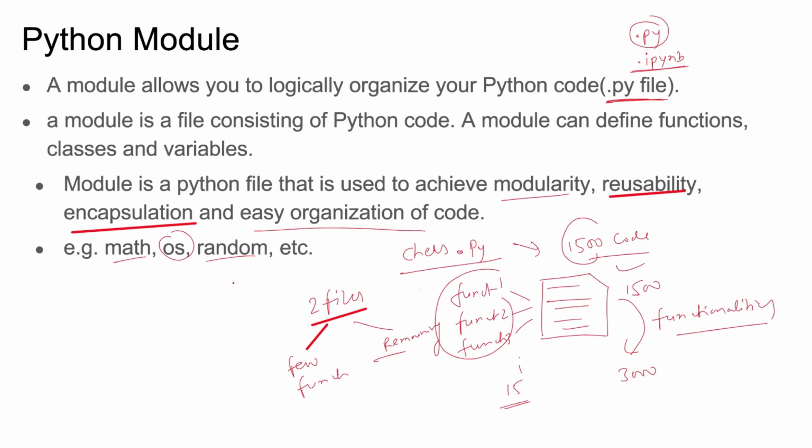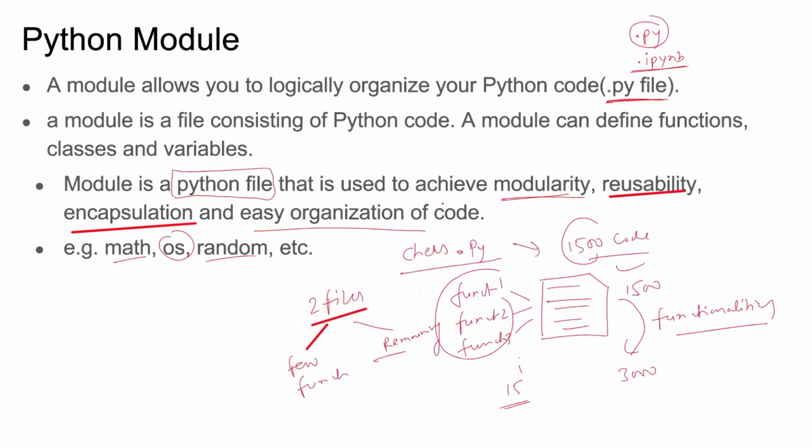The random module has all the random function details, right? So a module is a Python file that is used to achieve modularity, reusability, encapsulation, and easy organization of code, right? This concept is very important when you deal with a large size of code.